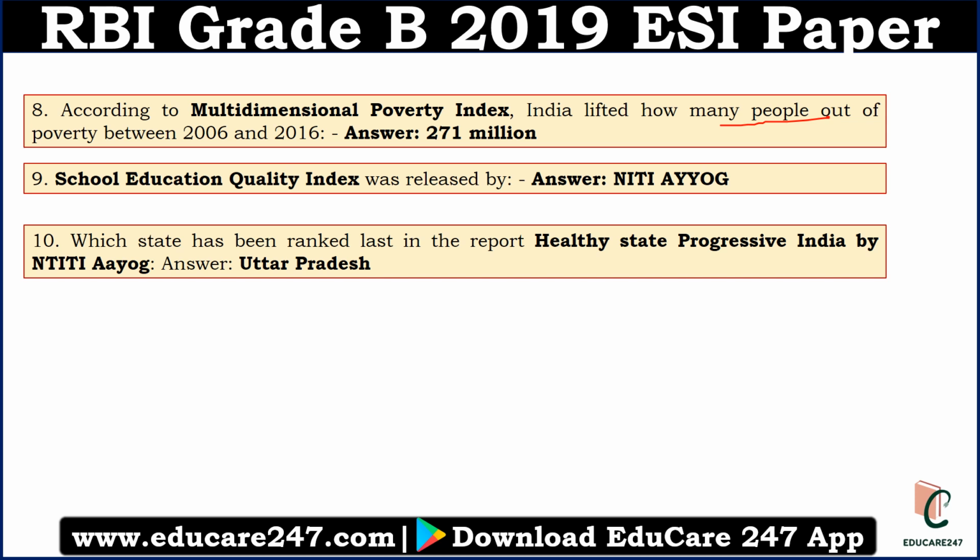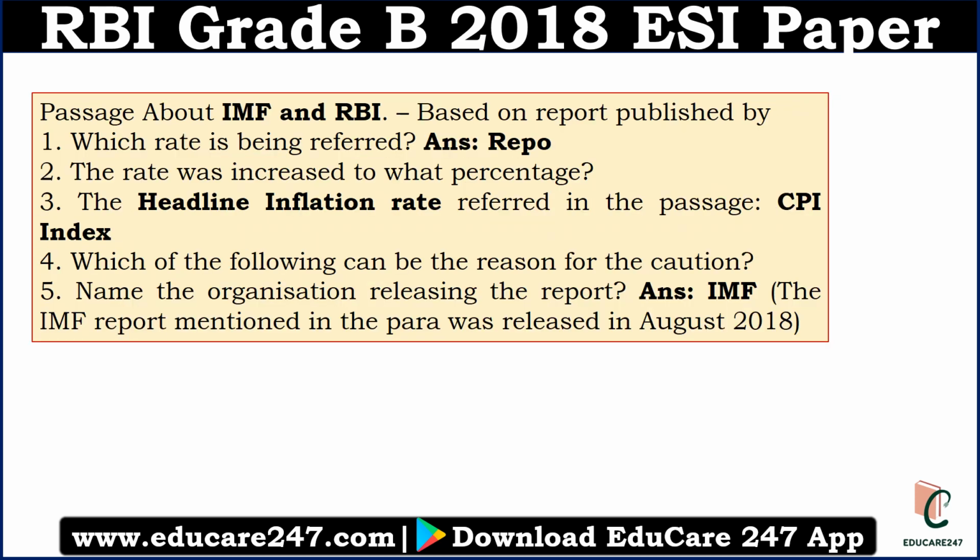Another question was, which state has been ranked last in the report Healthy States, Progressive India by Niti Aayog? The answer is Uttar Pradesh, and this was a ranking based question. We have just discussed that ranking based questions will be asked, organization related questions will be asked. So this was all about the 2019 reports and indices questions. Let us see the reports and indices questions asked in the RBI Grade B 2018 ESI paper.